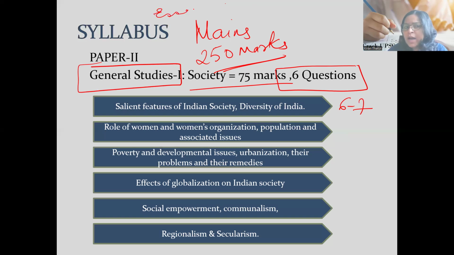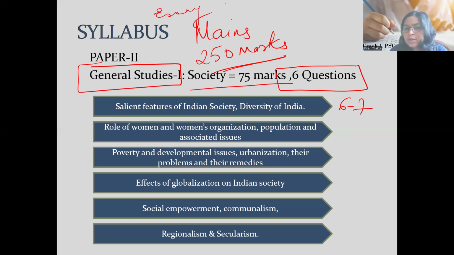Not only this, Indian society is also very important for the essay paper. If you look at the topics of essay, at least 1 or 2 questions are related to social issues. Like in 2023, we had an essay related to education, and we had an essay related to gender issues. These topics are directly relevant from the society perspective. So Indian society is very important for prelims, for mains, where it is 75 marks in GS1, and it is also relevant for your essay writing.